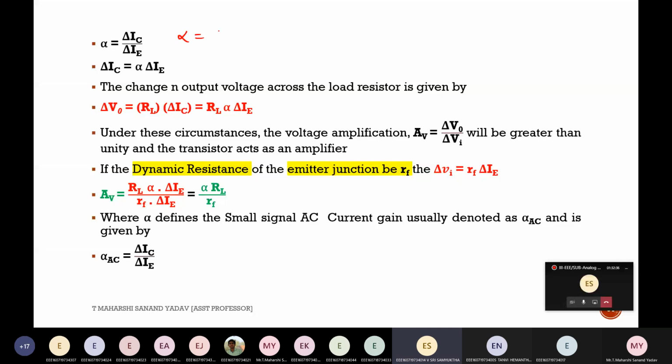I hope you know these parameters also. Alpha is output current by input current. And what is the use of this delta?